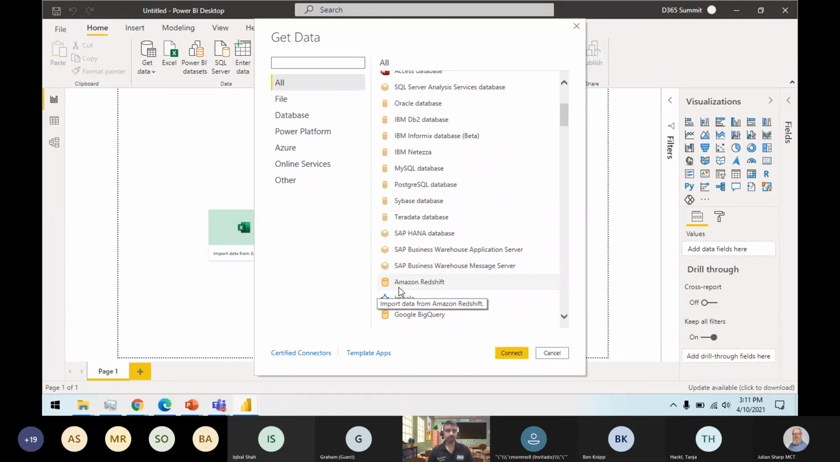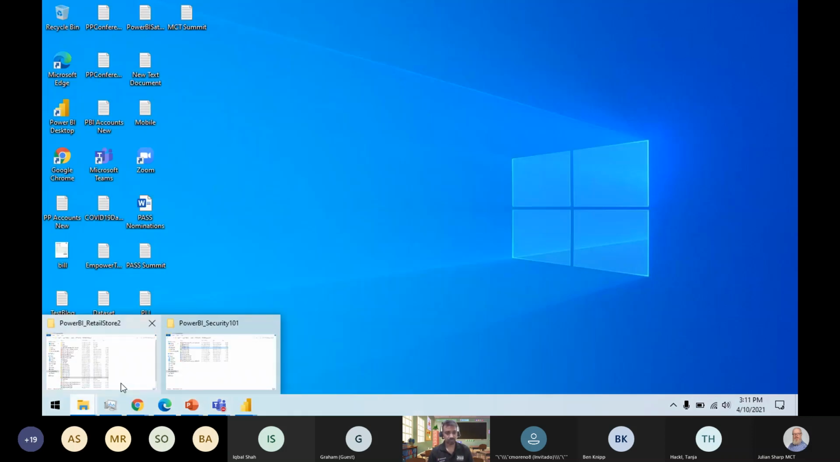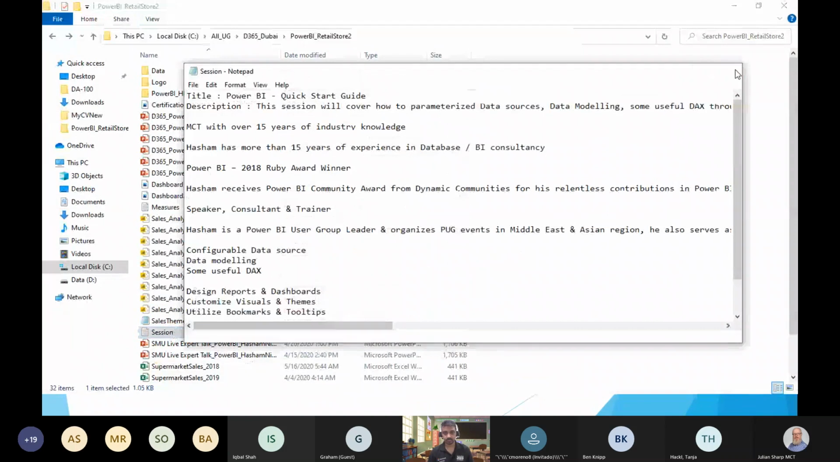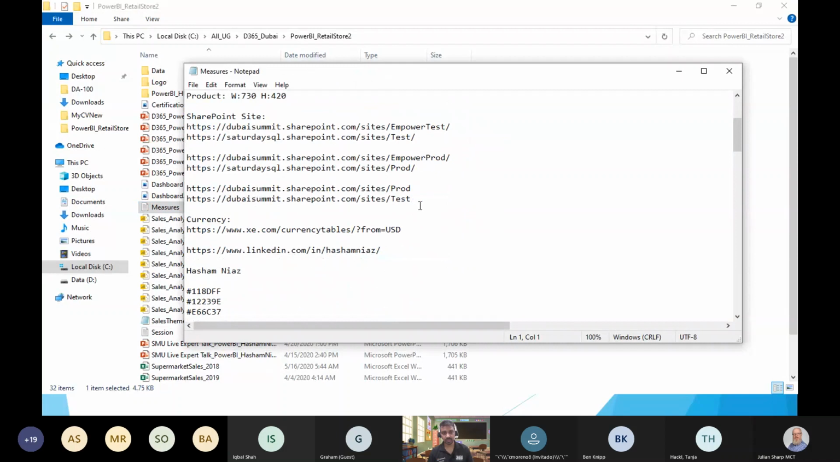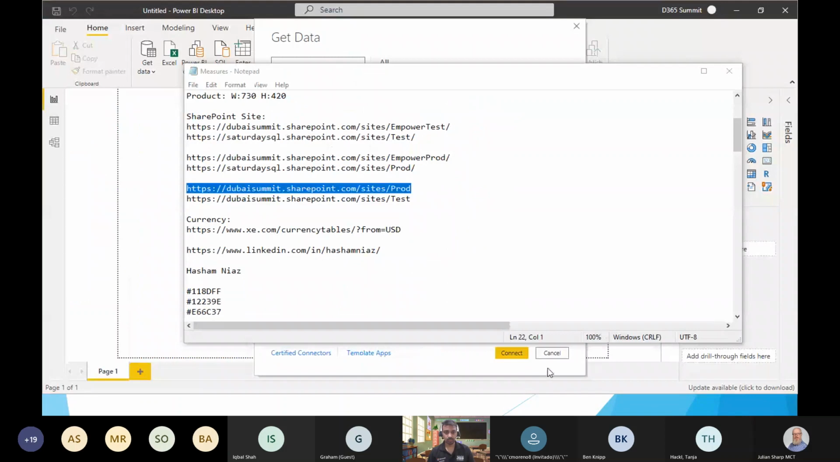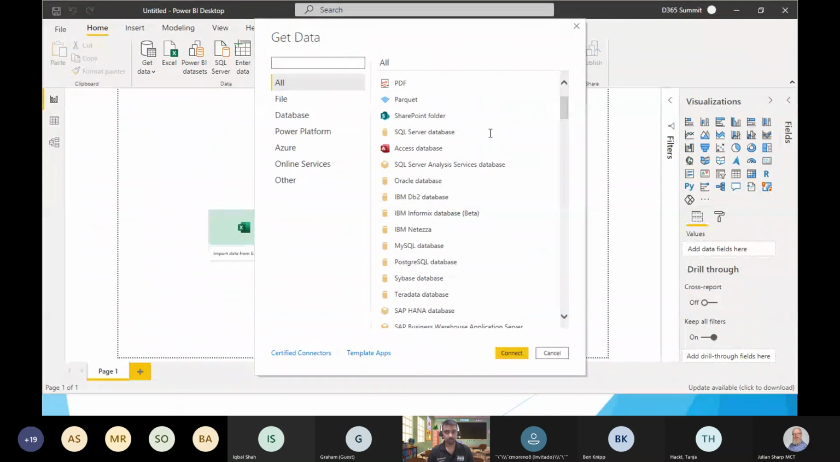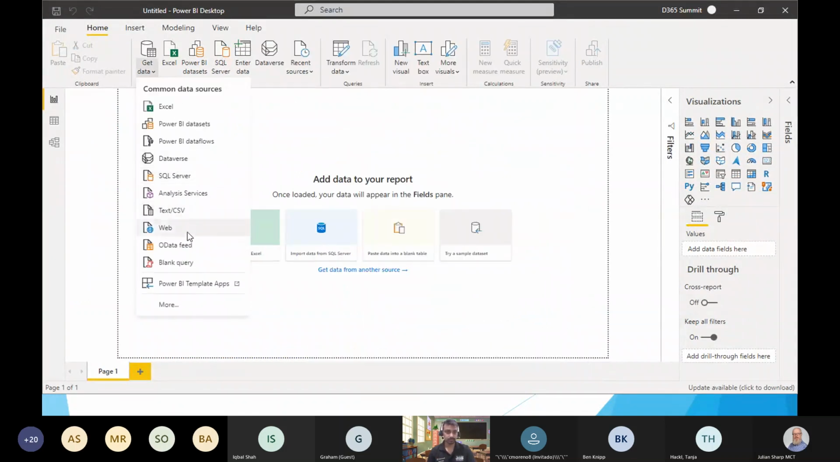So let's try to connect with one of the basic data sets which we have. I have created a SharePoint site, and for this one I will be using the SharePoint site. You can connect to a SharePoint site, you can connect to any online resource or online directory, and you can connect to OneDrive as well. So let's say I want to connect to this one.